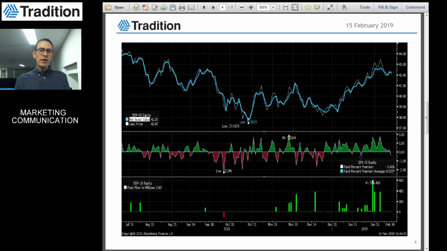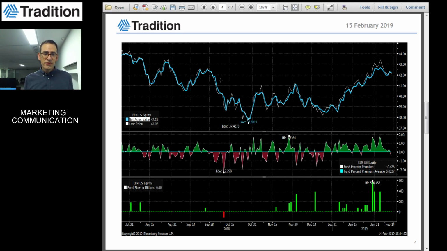Now if we switch to emerging markets, here I put the chart of the EEM US tracker, which is one of the biggest trackers in the world covering emerging markets. Why do I show you this EEM US chart? The main reason is that usually when you have the dollar going up, it's bad news for emerging markets. So we can see that there is a risk, in my view, of seeing renewed weakness on emerging markets.